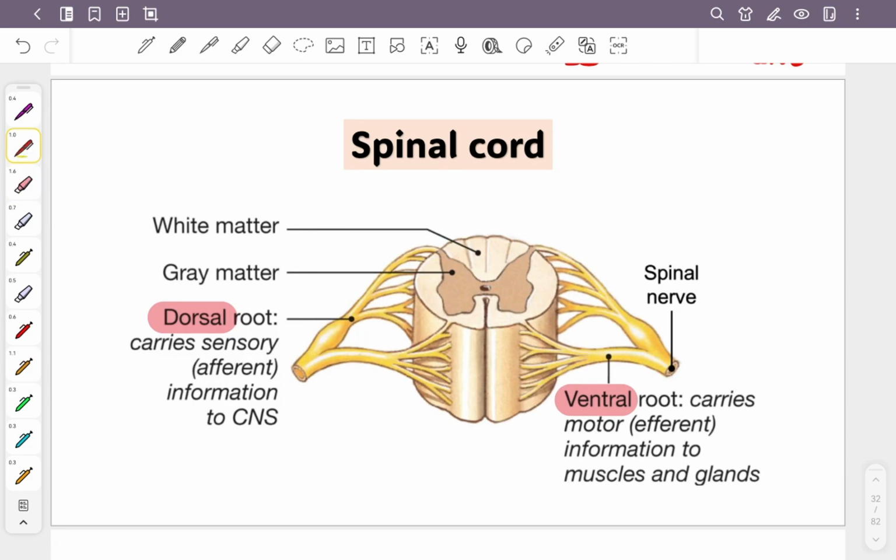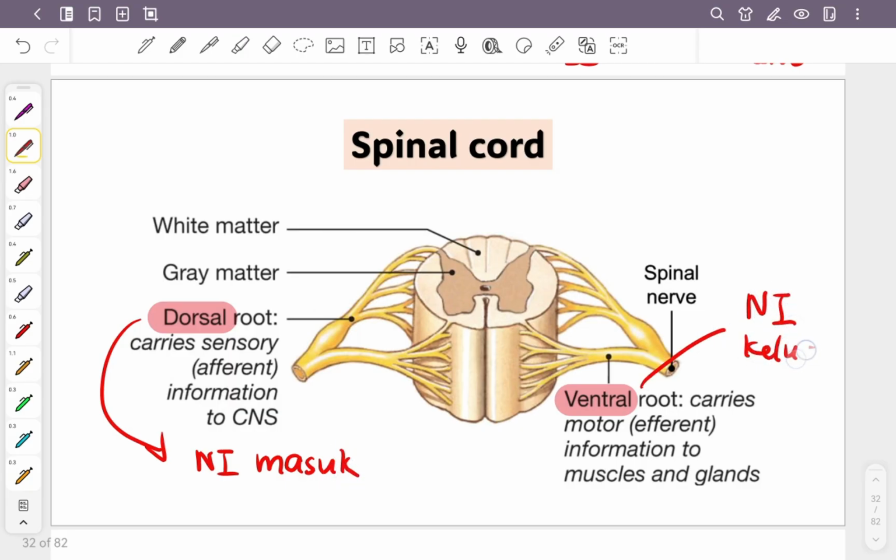Dorsal root is the part where the nerve impulses go into. Okay, dorsal root is nerve impulse masuk. Ventral is nerve impulse keluar. Boleh? You ingat macam tu senang kan? So what will happen here is that nerve goes into your spinal cord and then goes out from the ventral root. Boleh? It goes in through the dorsal root, goes out from the ventral root. So this is the specific explanation you can read. Carry sensory. Okay, this one later we will explain lah. This one you still haven't really studied.